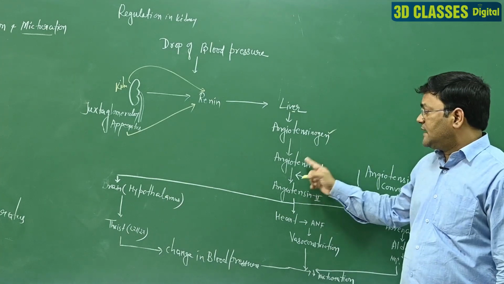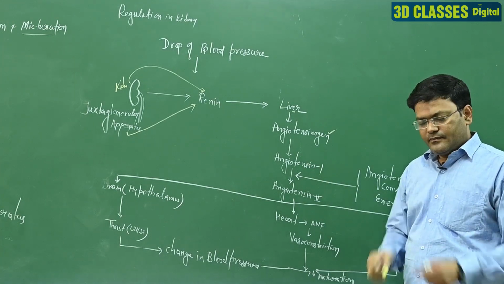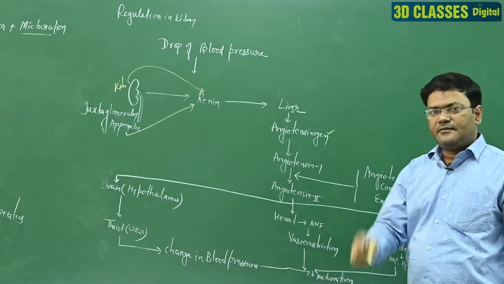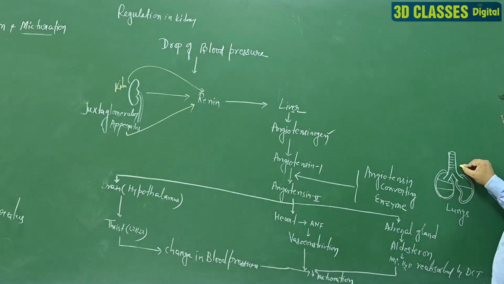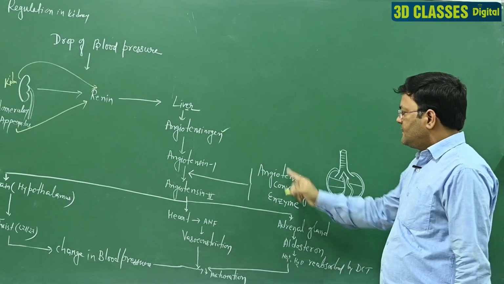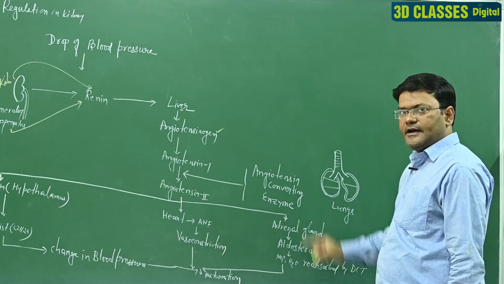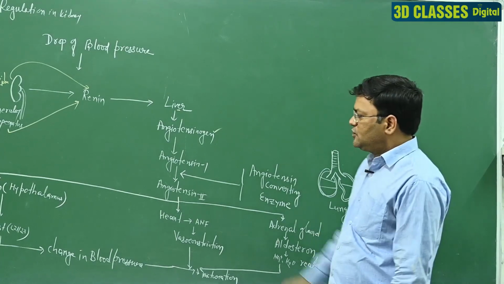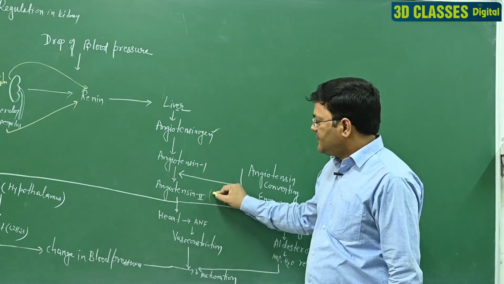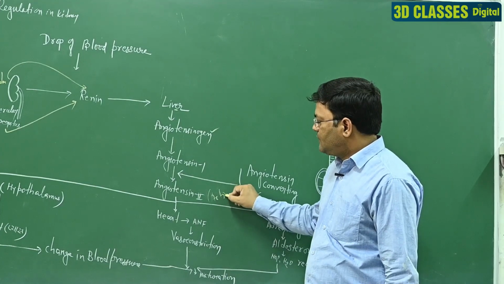When angiotensin first participates in an enzymatic reaction, and that enzyme is released by the lungs, that means the human lung releases angiotensin converting enzyme, at that time angiotensin first converts into angiotensin second, and it is the active form.